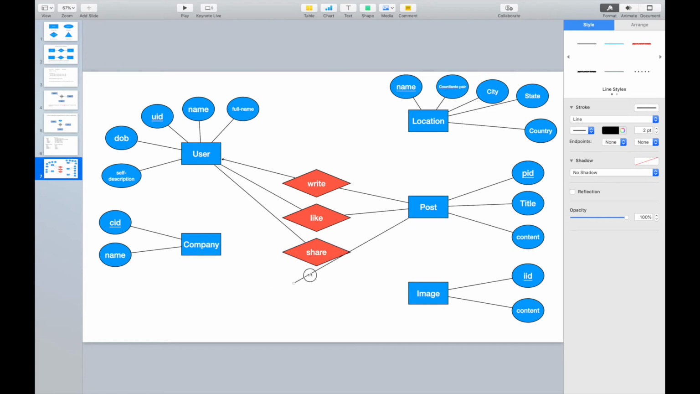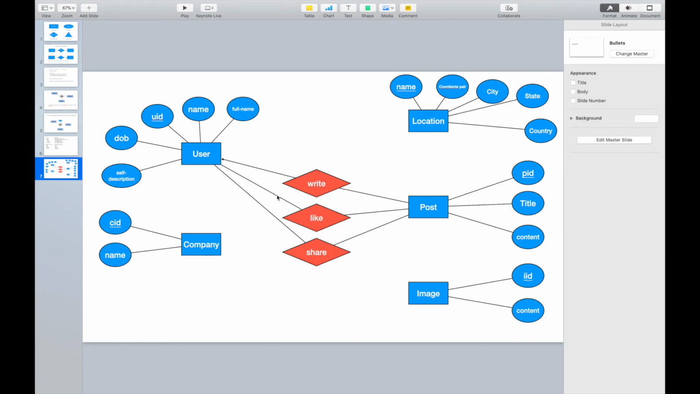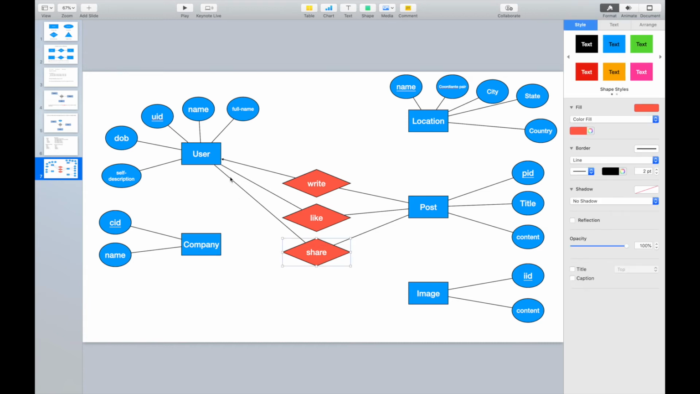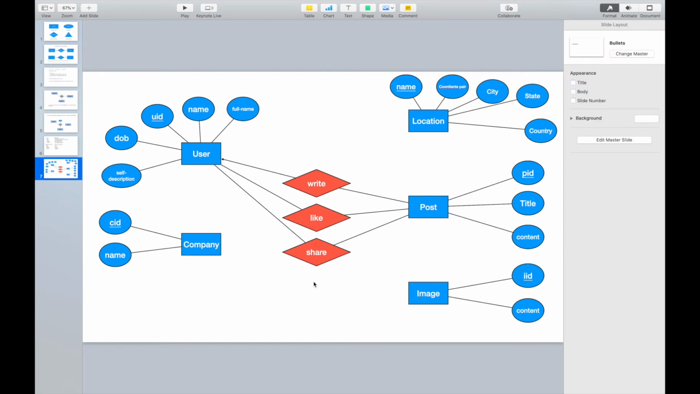Then the thing comes, whenever you draw a relationship, ask yourself, what are the constraints for the relationship? Now here we know a user may like multiple posts, and a post can also be liked by multiple users. Then it will be many-to-many. We don't need to add any arrows pointing to either side. For the share, one user may share multiple posts, and a post can also be shared by multiple users. It is also many-to-many. We don't need to add anything here, right?